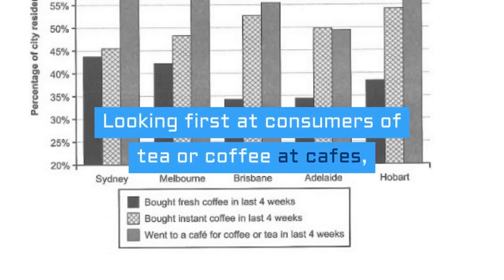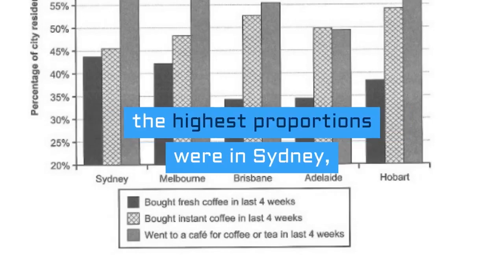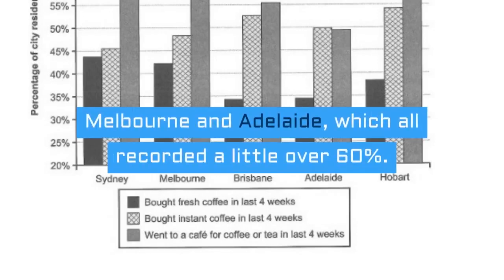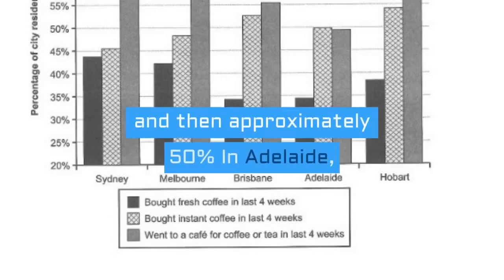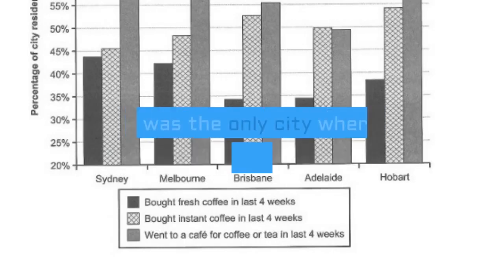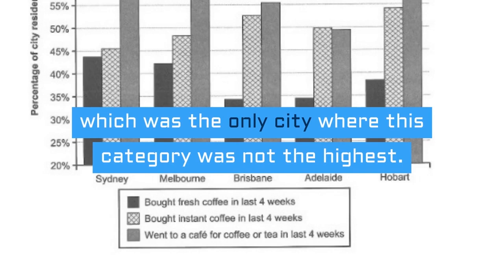Looking first at consumers of tea or coffee at cafes, the highest proportions were in Sydney, Melbourne and Adelaide, which all recorded a little over 60%. This was followed by just under 55% in Brisbane, and then approximately 50% in Adelaide, which was the only city where this category was not the highest.